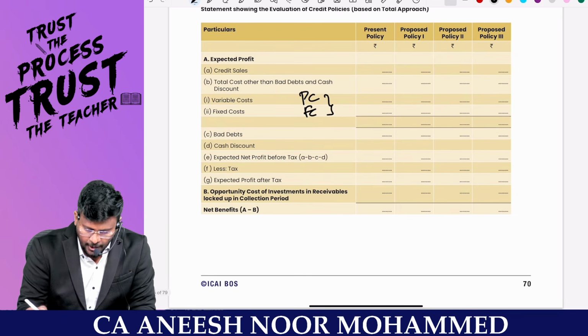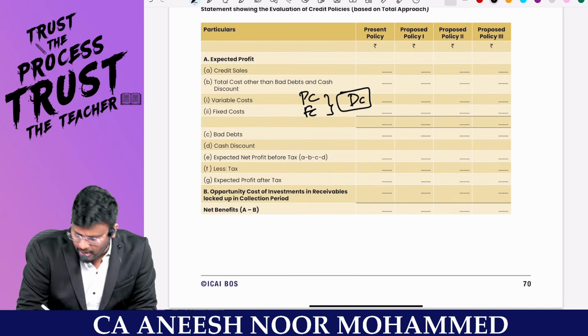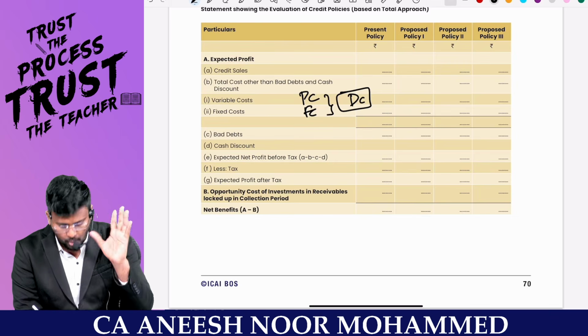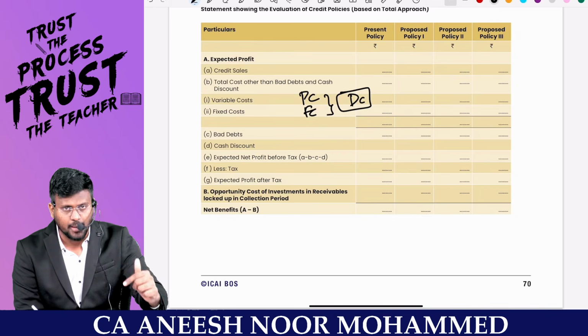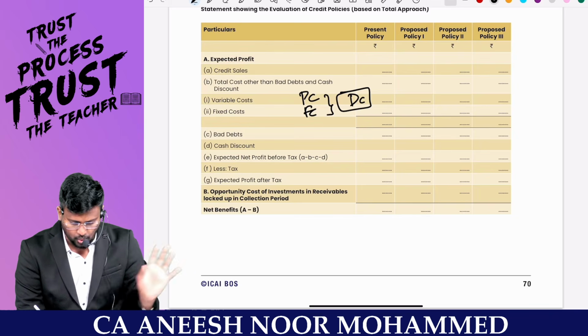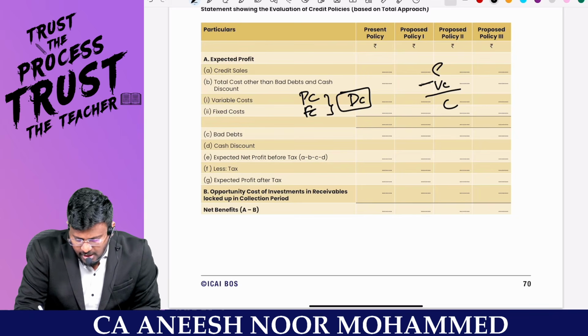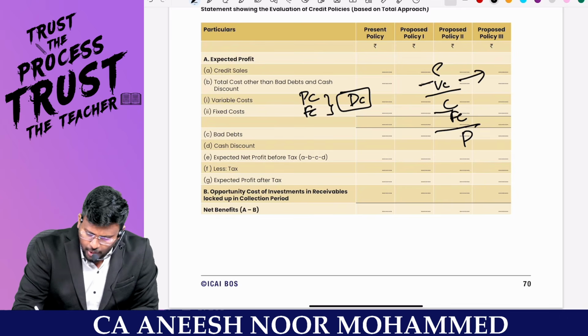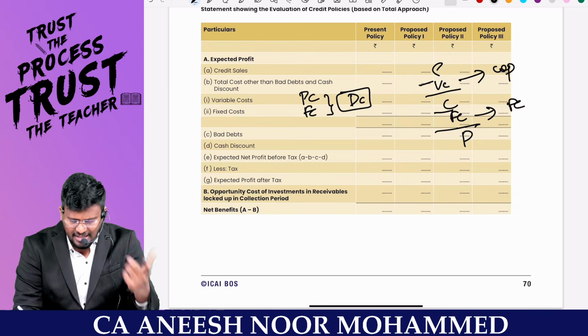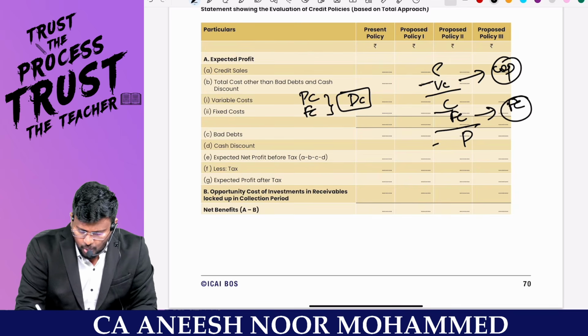Are you all really with me? These are the direct costs related to the credit sale. So take the credit sale. In order to make the credit sale, I have to incur the variable cost and fixed cost, minus it. Fantastic. So what will I be getting? Sales minus variable cost, contribution; minus fixed cost, profit. Just the marginal costing technique. The variable cost is nothing but cost of production, and fixed cost is nothing but fixed cost. So from the credit sales, reduce the variable cost and the fixed cost, and you will be getting the profit.